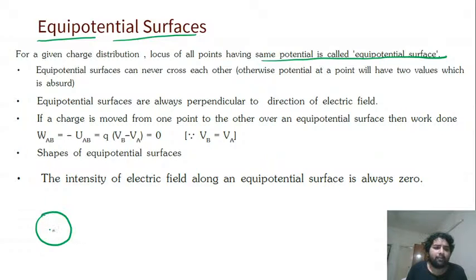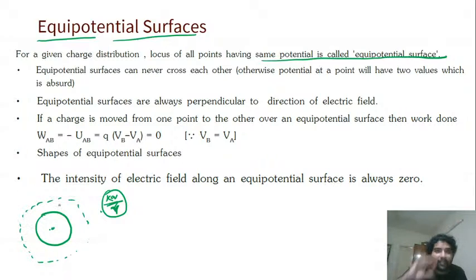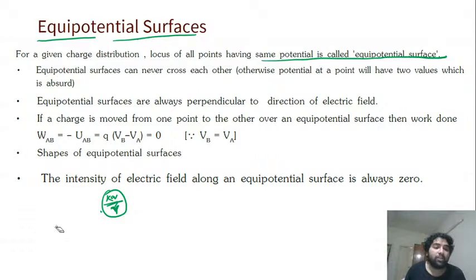Like if you take a sphere, as we just did till now, what was the potential? It was kq by r, that is, q by 4 pi epsilon naught r. So every point which is at a distance r will have the same value. So what is the potential surface there? It's spherical. Every point on this entire sphere of radius r will have the same potential, no? In that shell of radius r, every point is at distance r from the center. So directly that is an equipotential surface. Such surfaces which have the same potential are called equipotential surfaces.